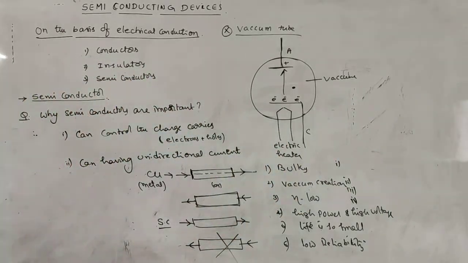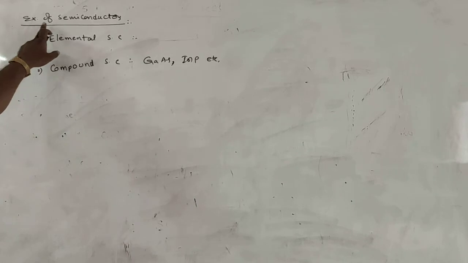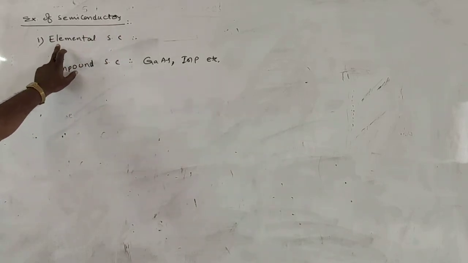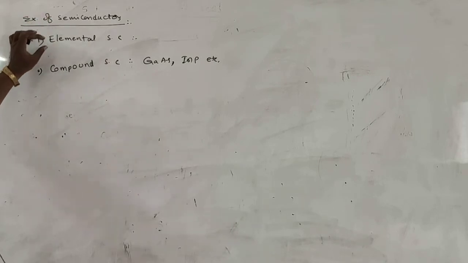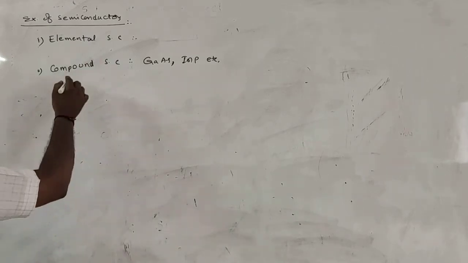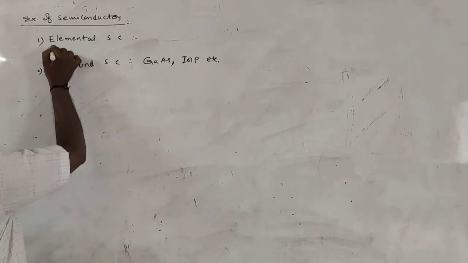Do you understand? What are the examples of semiconductors? Generally, semiconductors are of two types. First, elemental semiconductors, and second, compound semiconductors.